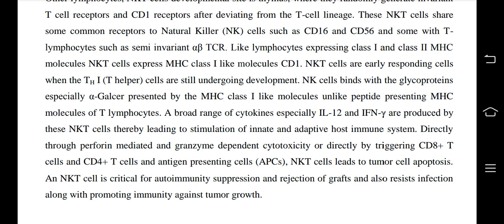Directly through perforin-mediated and granzyme-dependent cytotoxicity or indirectly by triggering CD8 plus T cells, CD4 plus T cells and antigen-presenting cells, APCs, NKT cells lead to tumor cell apoptosis. An NKT cell is critical for autoimmunity suppression and rejection of grafts and also resists infection along with promoting immunity against tumor growth.